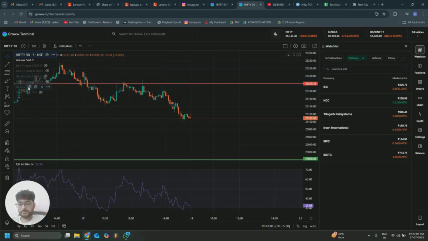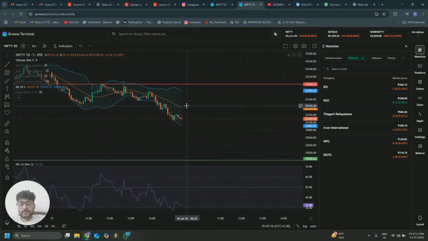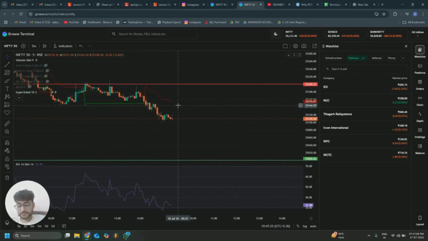Moving on to the Bollinger Bands that indicate the volatility. The price is currently between both the bands, so it's not oversold or overbought. However, it is below the middle line, showing that it can attract good selling conditions. Now for the super trend, the trend is currently red, showing a downtrend as well.